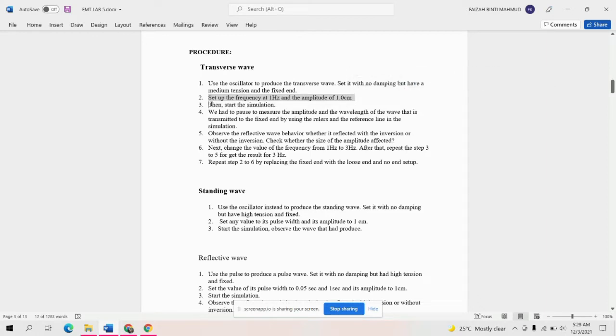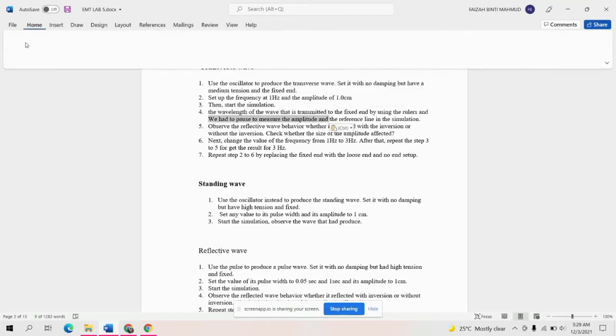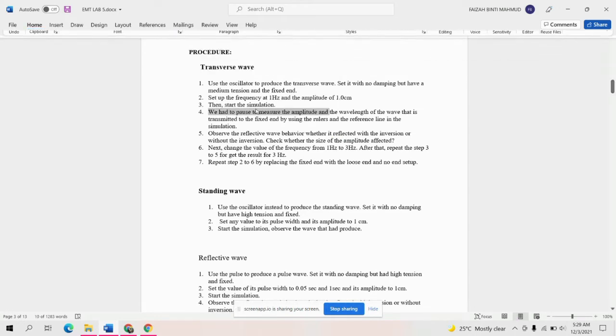Then, start the simulation, and we have to pause to measure the amplitude and the wavelength of the wave that is transmitted to the fixed end by using the rulers and the reference lines given in the simulation.